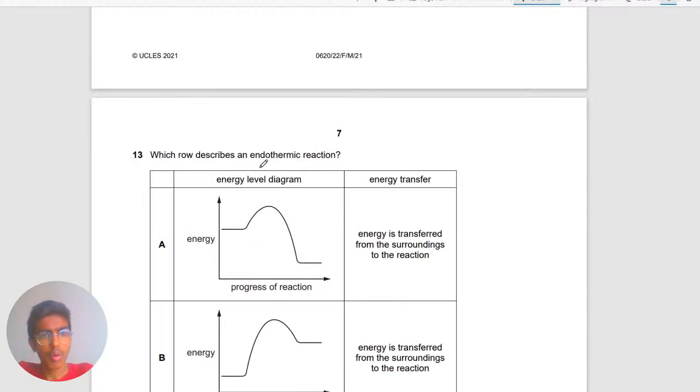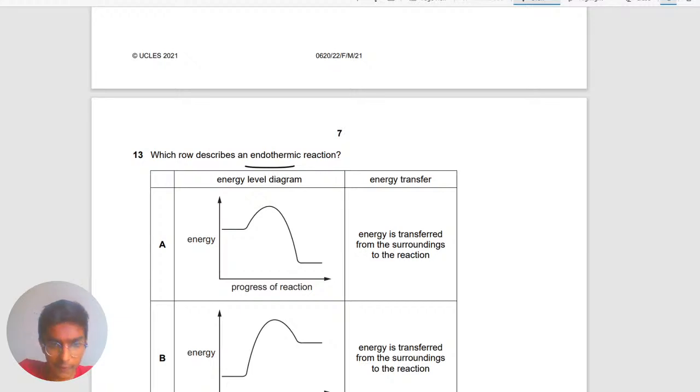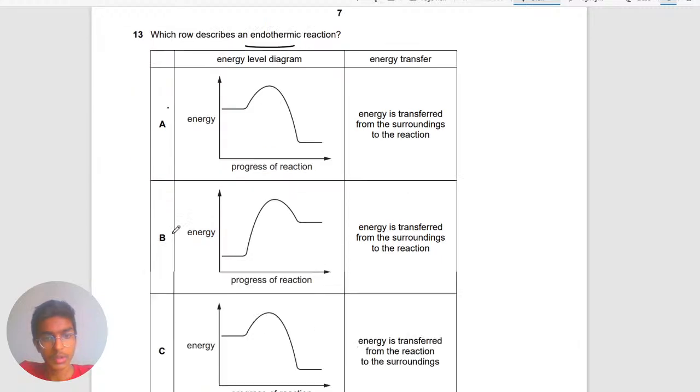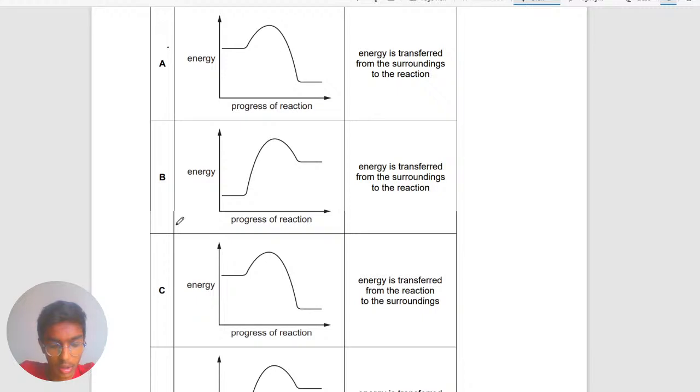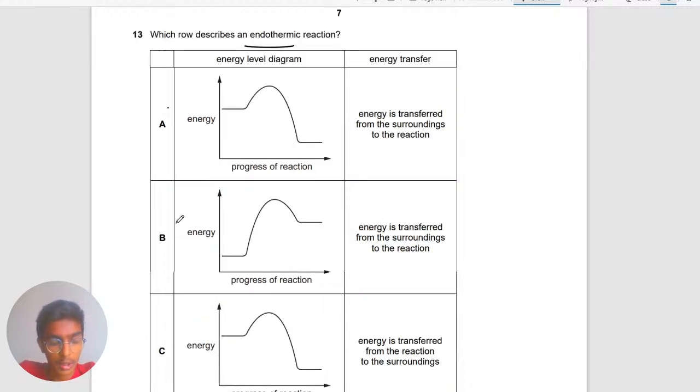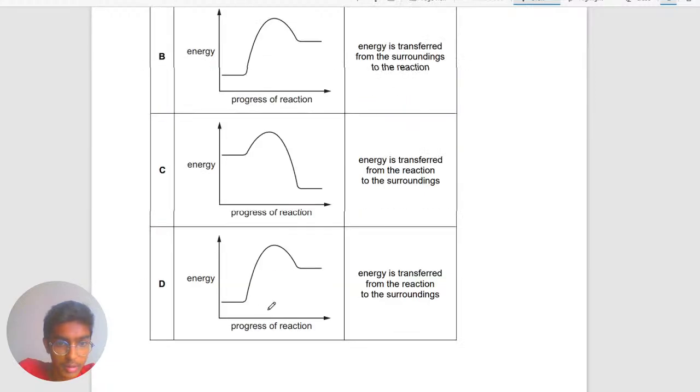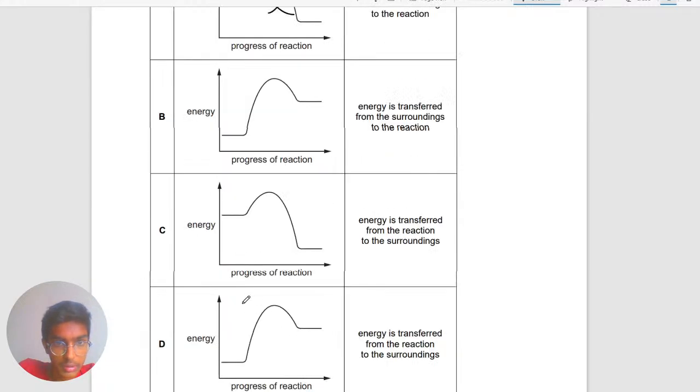Okay, this says which row describes an endothermic reaction? Endothermic reactions take in heat, so which is this one. The ones that take in heat would therefore be things that have low energy at the start and then gain energy as it goes. So this one can't be it. It can't be high. This one can be a possibility actually. B or D can be a possibility in terms of the diagram, but let's see this.